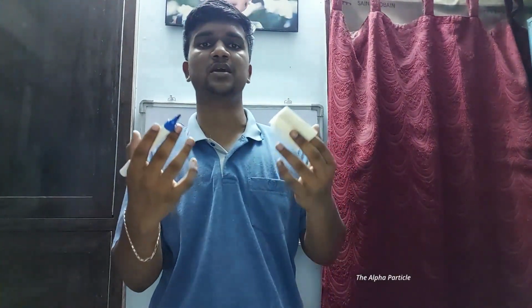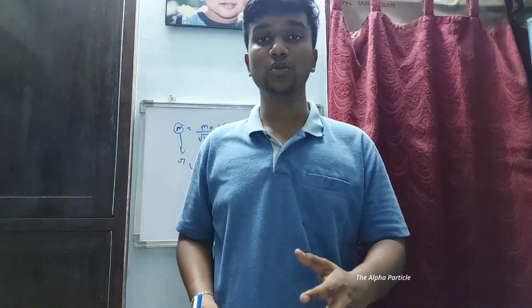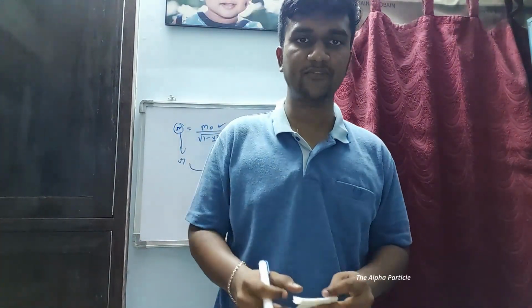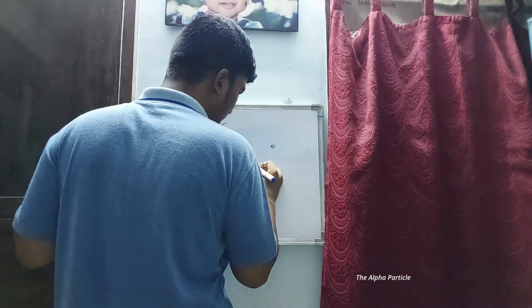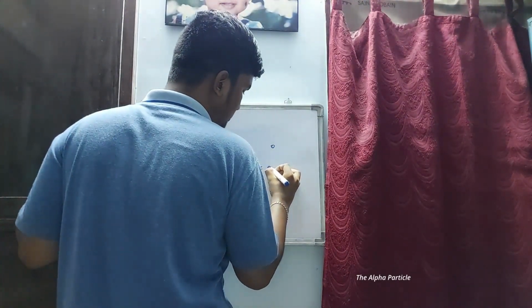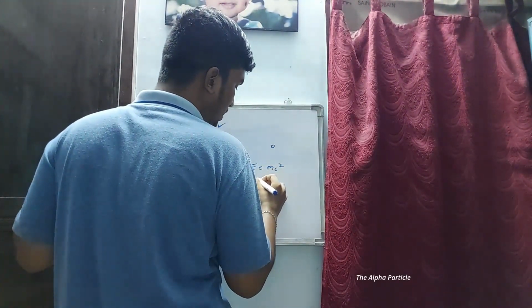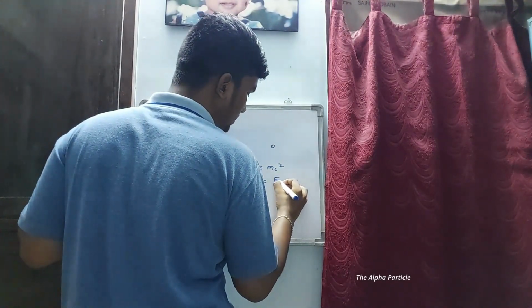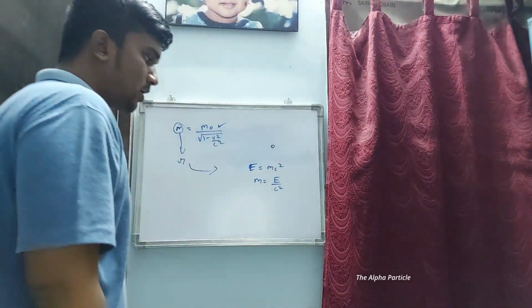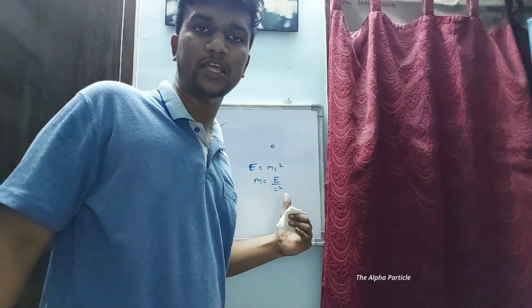A photon cannot be at rest in vacuum. It is actually a rule. You can even think of it like an axiom. A photon cannot be at rest in vacuum because it is massless. Now how can we prove that it is massless? We saw E equals mc square, right? So m should be equal to E by c square.